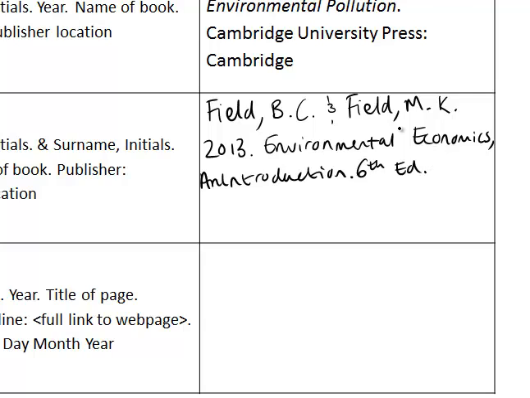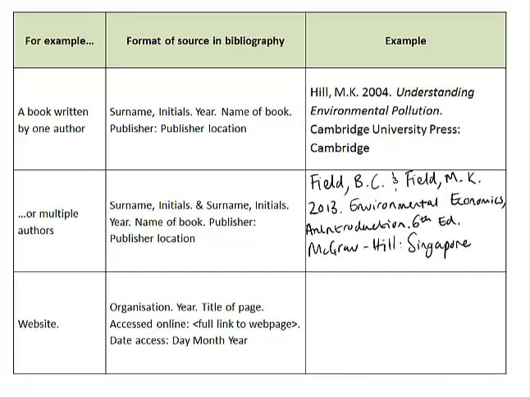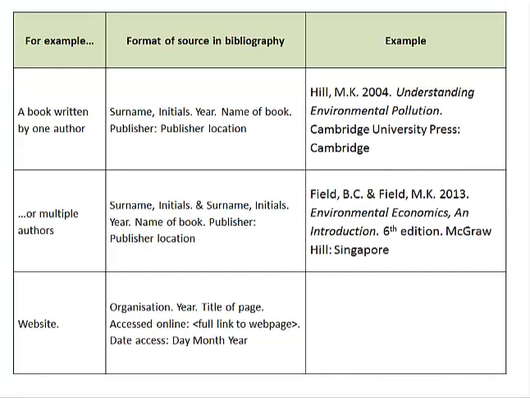Then you put a full stop over there, you give the publishers, it's McGraw-Hill, and the place where it was published, you put a colon, and then just put the place where it was published, Singapore. Right. Let's just type that out.